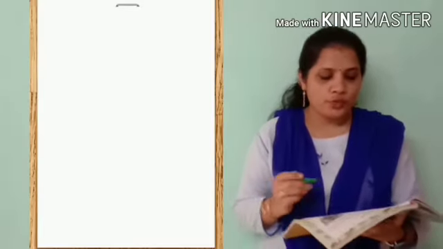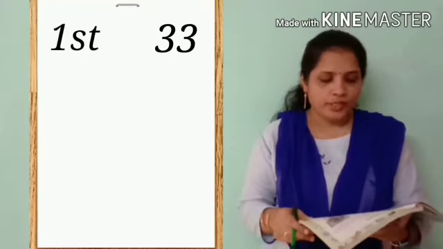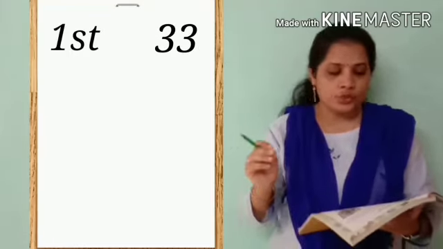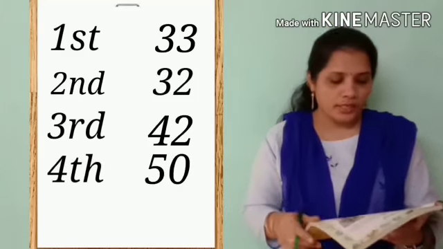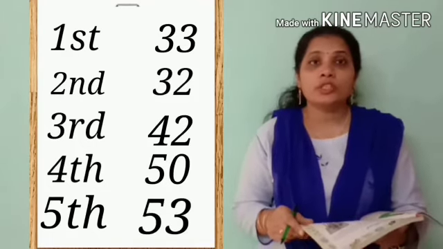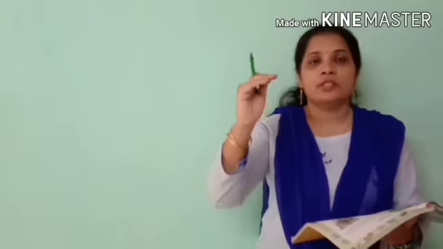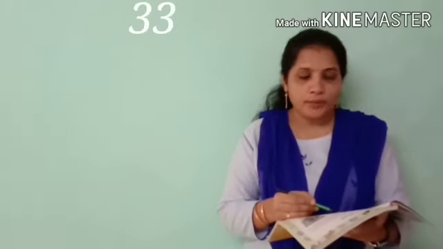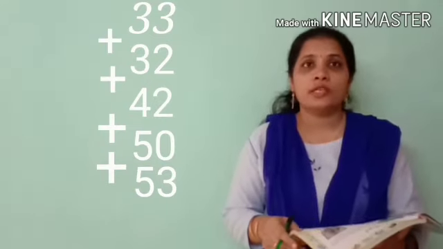Class 1, number of children, 33. Class 2, 32. Class 3, 42. Class 4, 50 and class 5, 53. So find out the total number of students. What will we do here? We will add the number of students of each class. Now 33 plus 32 plus 42 plus 50 and 53.